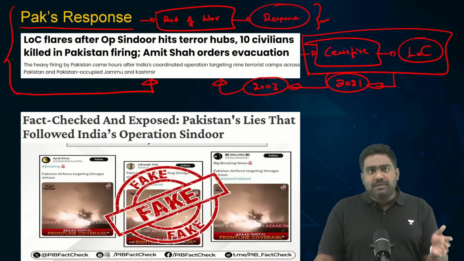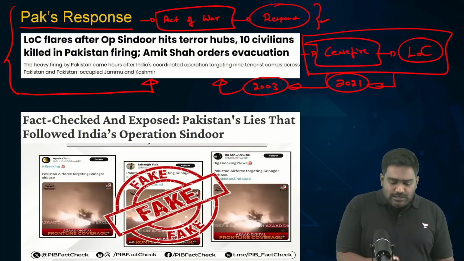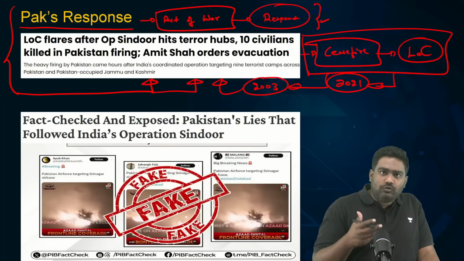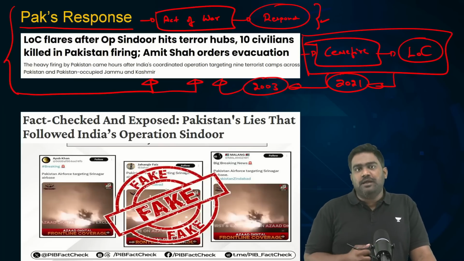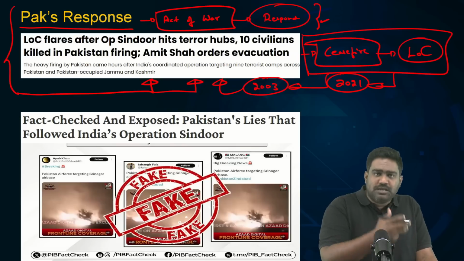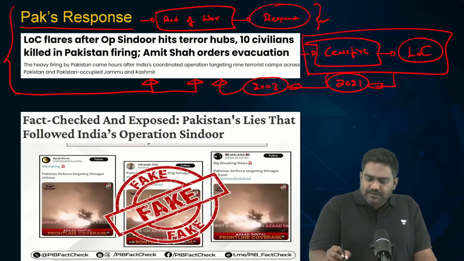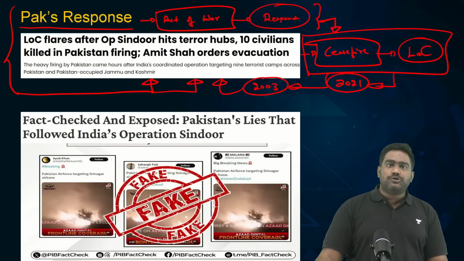Civilians in border villages are being evacuated, and they are taking shelter in underground bunkers. So this explains why India had called for civil defense drills today on the 7th of May to prepare the border population, especially in Rajasthan, Gujarat, Jammu and Kashmir, Punjab, and in other states closer to the border, to prepare them for any possible Pakistani retaliation.